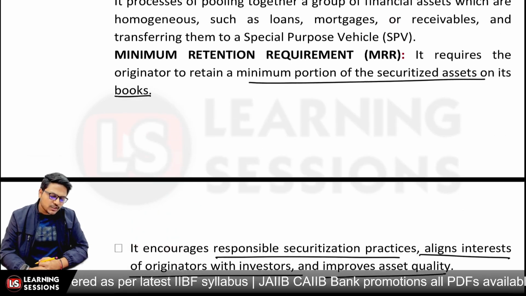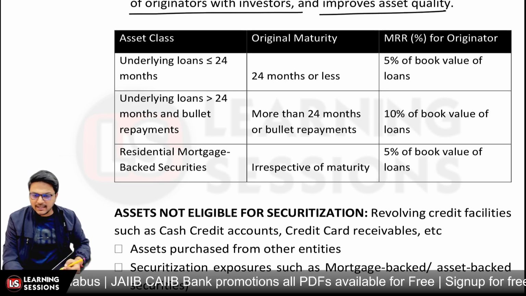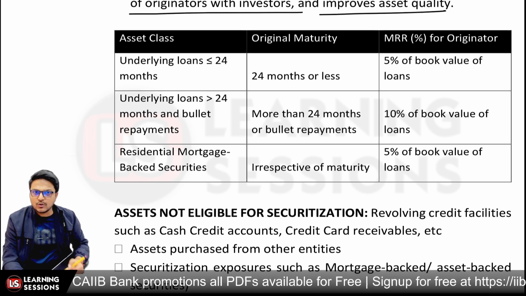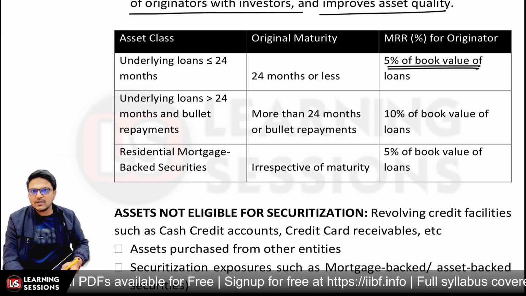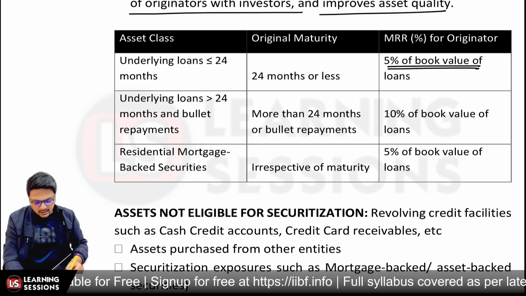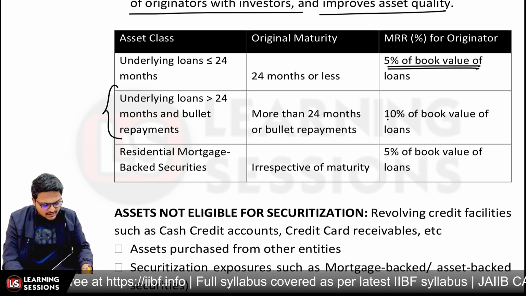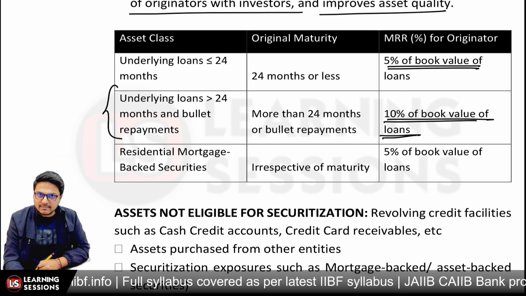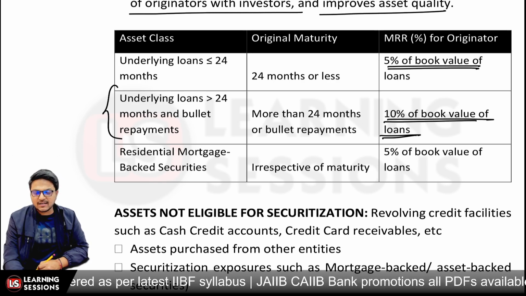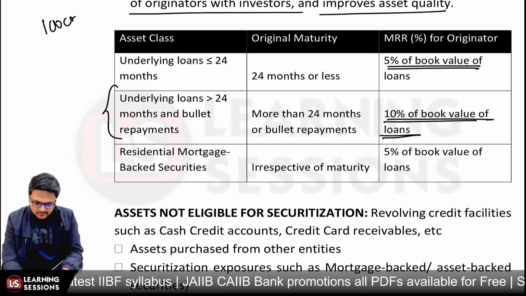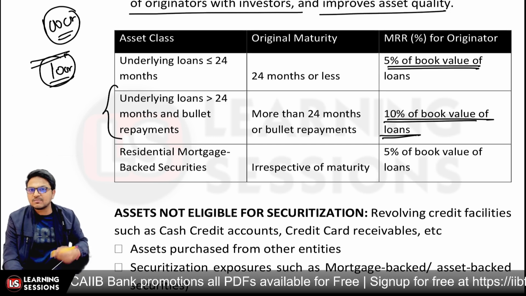Now in case of the through securitization process, for those asset classes where the underlying maturity is less than or equal to 24 months, the MRR is 5% of the book value. Where the maturity of the underlying loan is greater than 24 months and bullet repayment is applicable, the MRR is 10%. Let's say 100 crores of total security receipts were issued. In that scenario, 10 crores of the security receipts are to be retained by the originator.